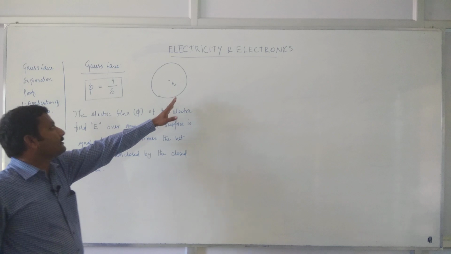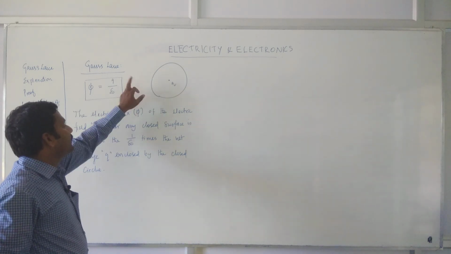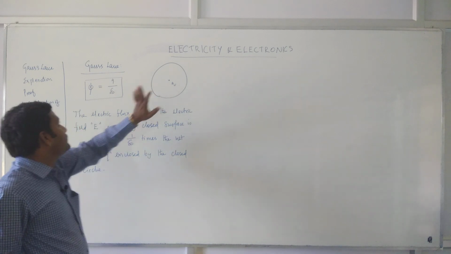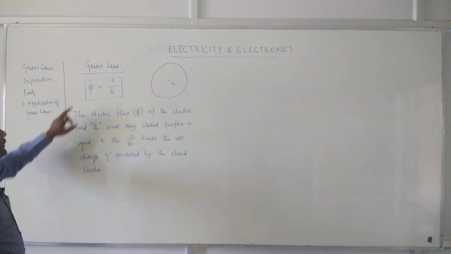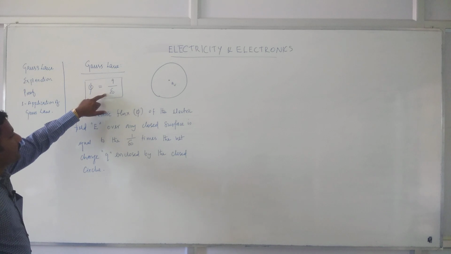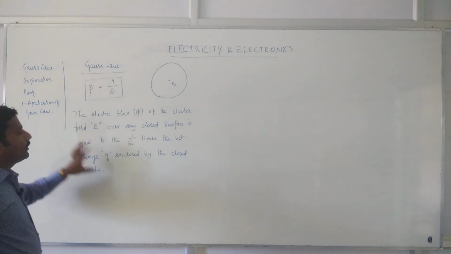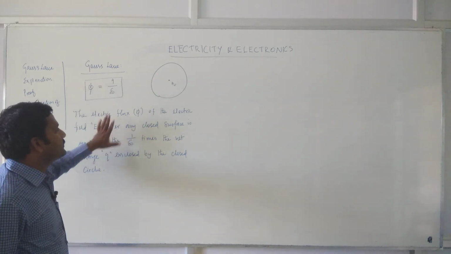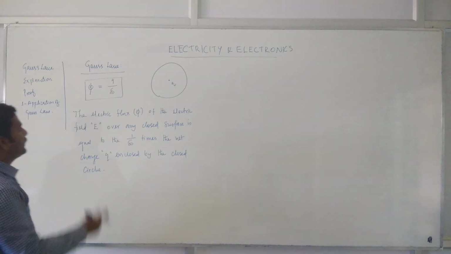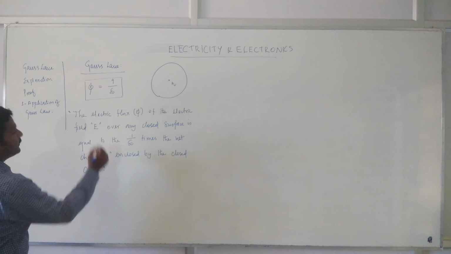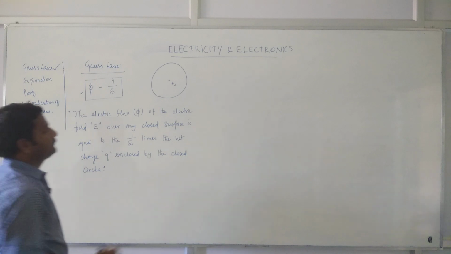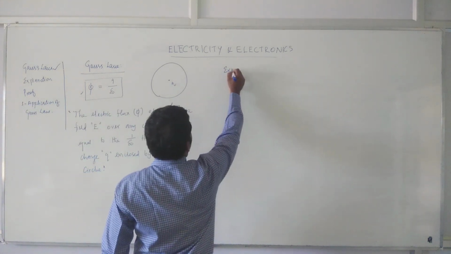That electric flux, the flux of the field created by this charge, is equal to 1 by epsilon naught times the net charge Q of the closed surface. That is what this statement tells. When you are asked to write, you have to write this statement, then this equation. This is Gauss law. What is the explanation for that?